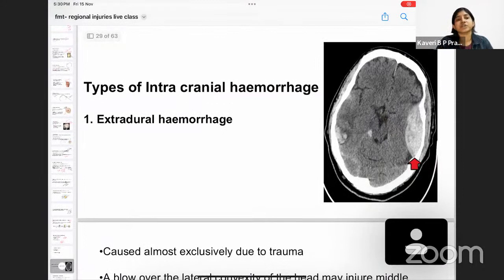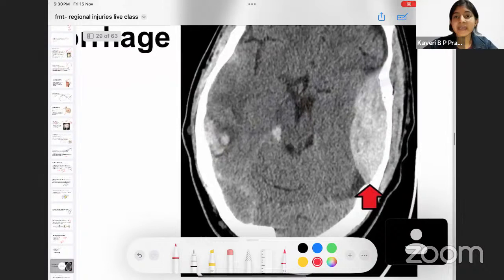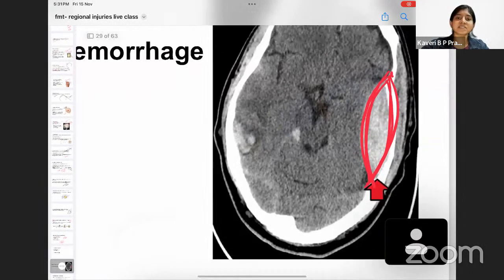Now, coming to the main question, we have to tell about the types of intracranial hemorrhages. Coming to the types, we have extradural hemorrhage, as you can see in the image. By the end of this question discussion, I want you all to be able to identify by looking at a CT or MRI whether it is an extradural, subdural or subarachnoid hemorrhage. Firstly, the extradural hemorrhage: what is the shape? It is a lens shape. It looks like a convex lens, no? So an X-ray, CT or MRI film which shows a hemorrhage in the form of a convex lens is that of an extradural hemorrhage.